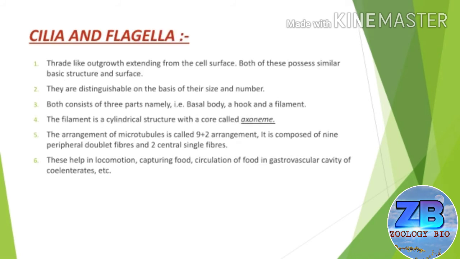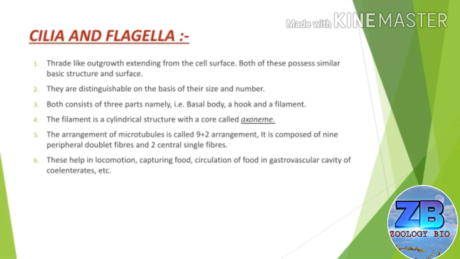And now the cell organelle is cilia and flagella. Cilia and flagella are thread-like outgrowths extending from the cell surface. Both of these possess similar basic structure and function. They are distinguishable on the basis of their size and number. Flagella are long and less in number as compared to cilia, which are smaller in size and more in number. Cilia and flagella both consist of three parts, namely, a basal body, a hook and a filament. The filament is a cylindrical structure with a core called axoneme.